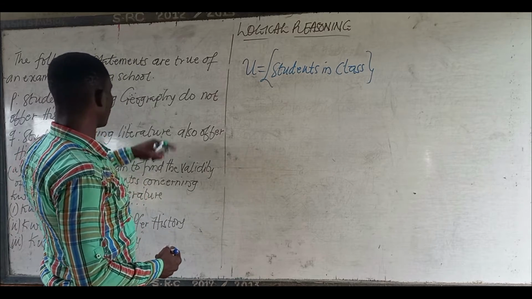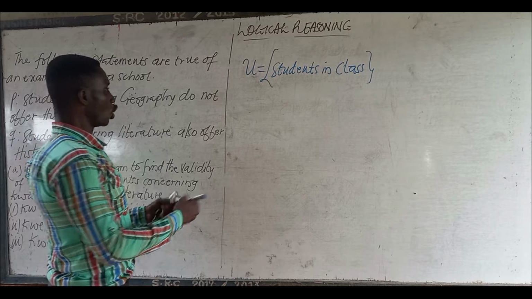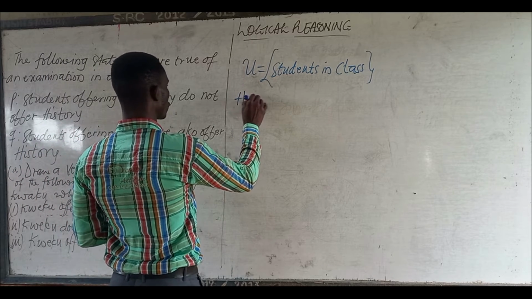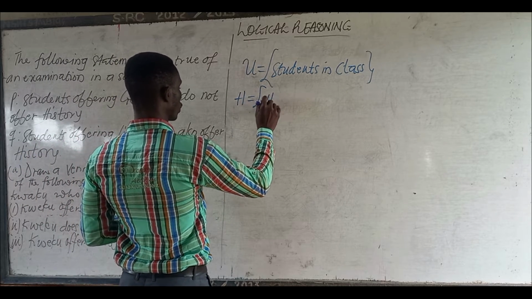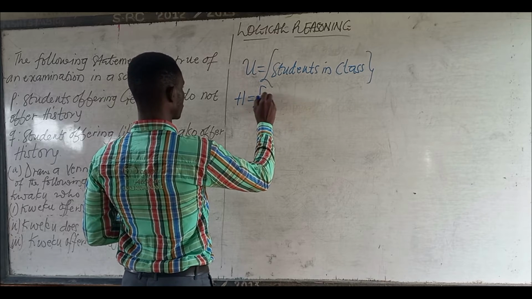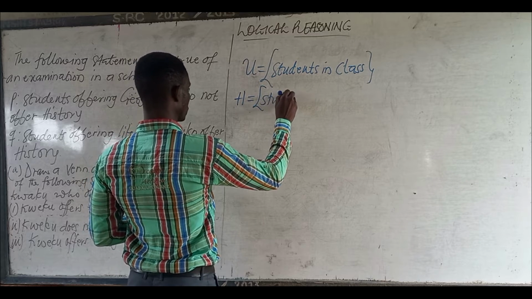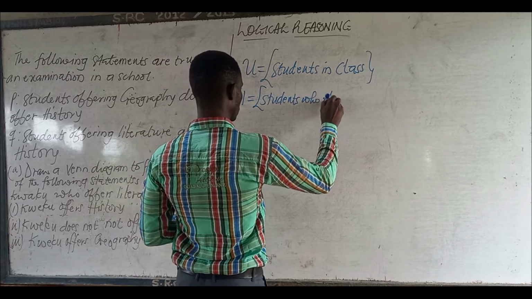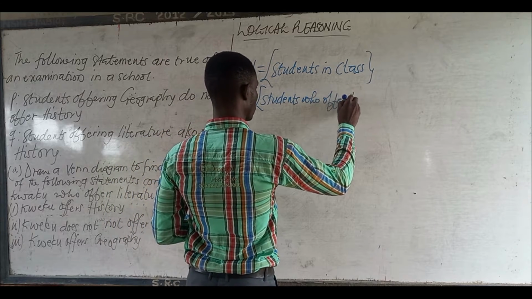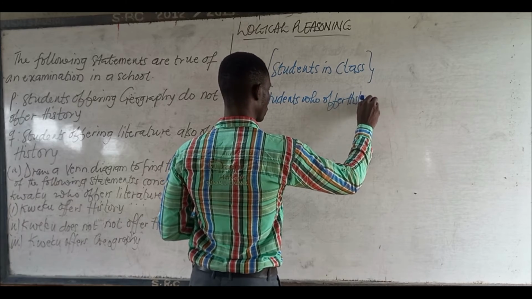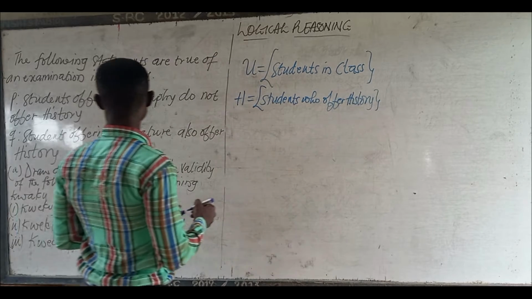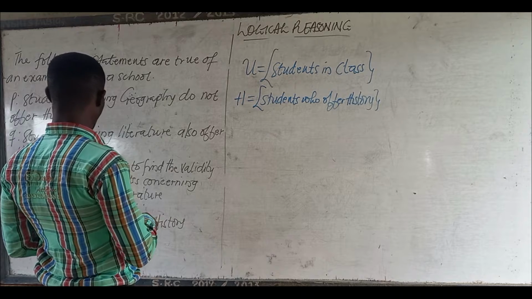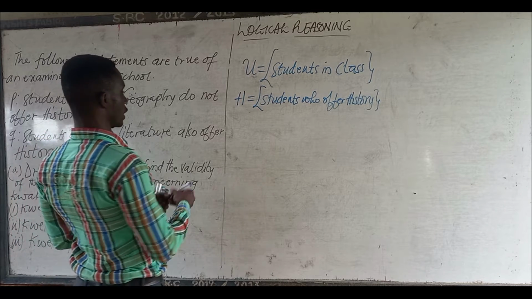P. Students offering geography do not offer history. So if this H is equal to history, or students who offer history, and L is students who offer literature.